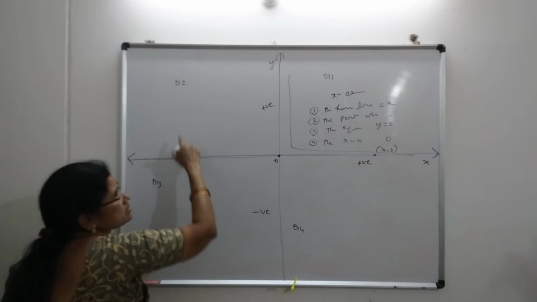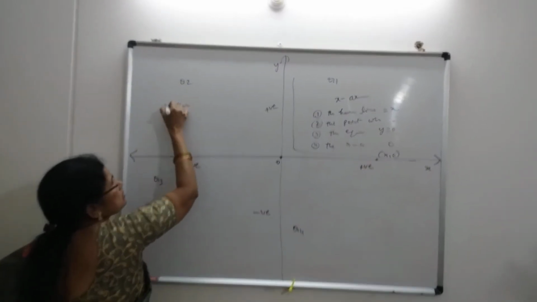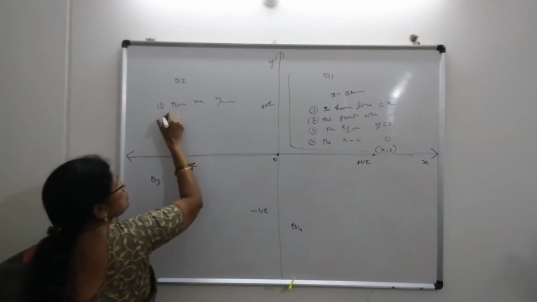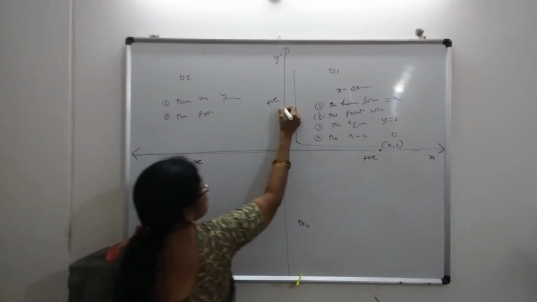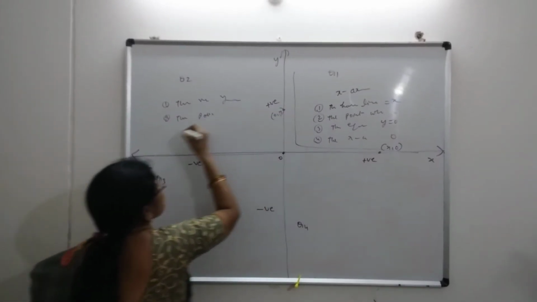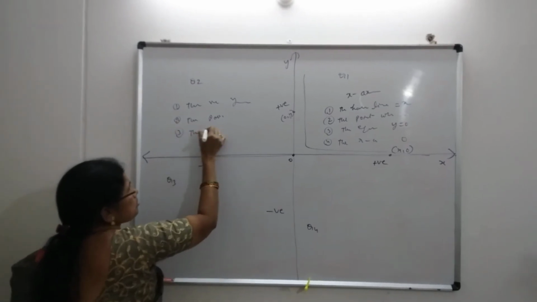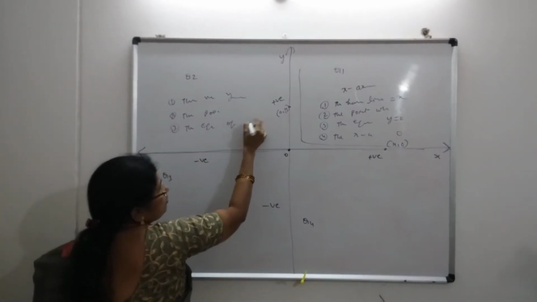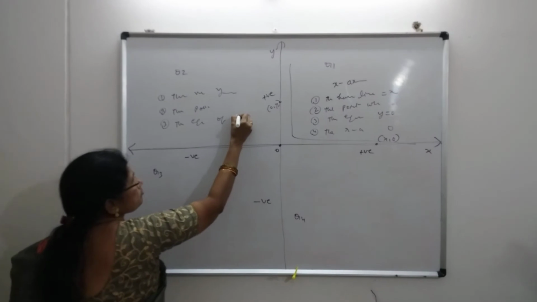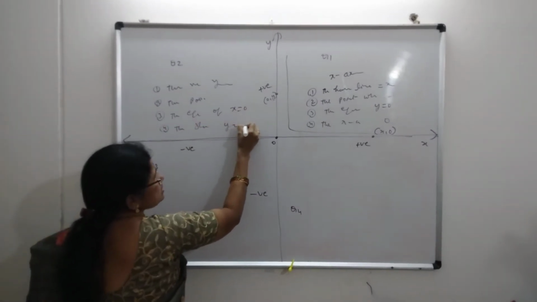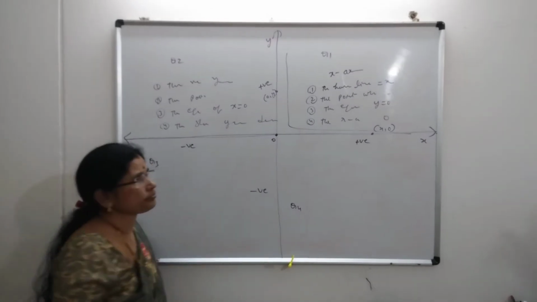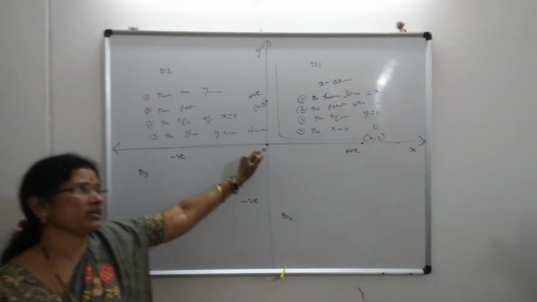Similarly, for the y-axis, the same points. The vertical line represents the y-axis. The point on the y-axis is (0, y). Third, the equation of the y-axis is x equal to 0. Fourth, the slope of the y-axis does not exist, or is not defined.